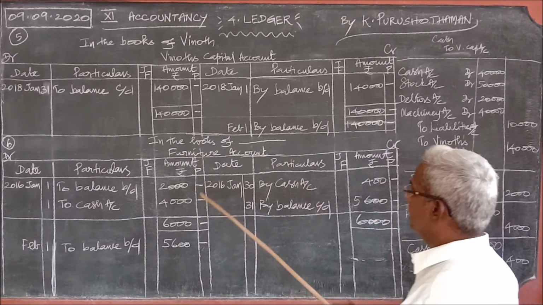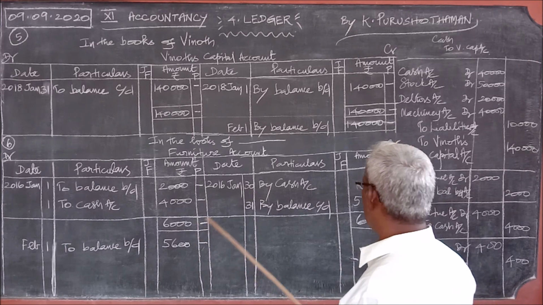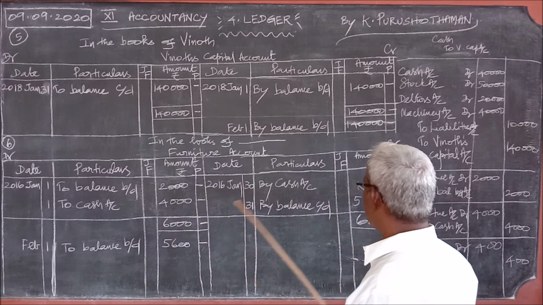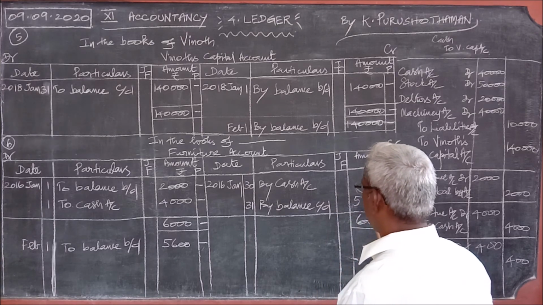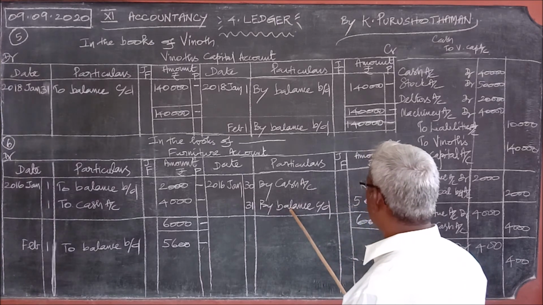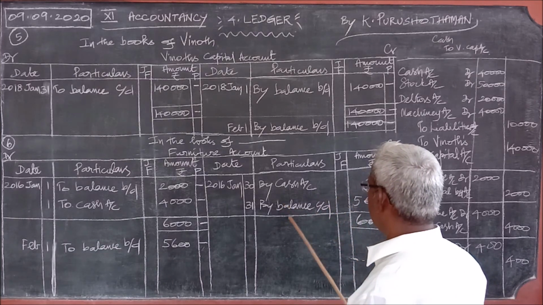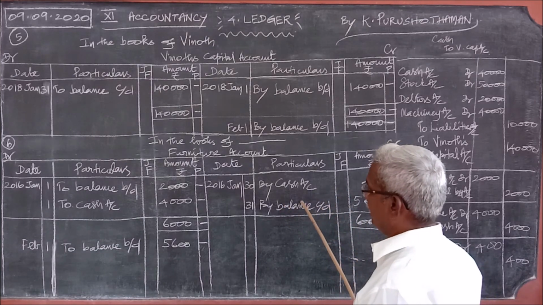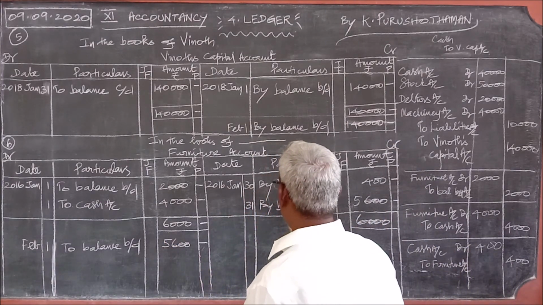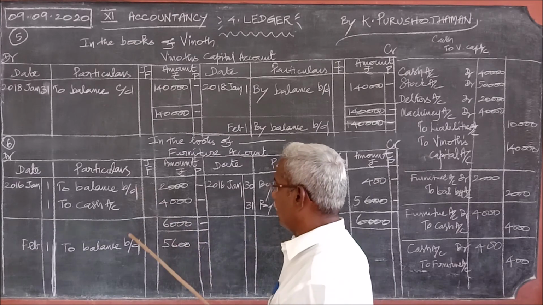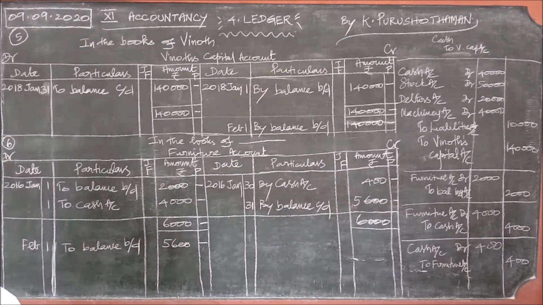Now we should do, here it is 6,000, here it is only 400, so you write the greater total on both sides. Now here the balancing figure or missing amount is 5,600, and against the missing amount or balancing amount, it is balance carried down, and on the opposite side it is balance brought down. For carried down, last date of the month. For brought down, the next month, first date.